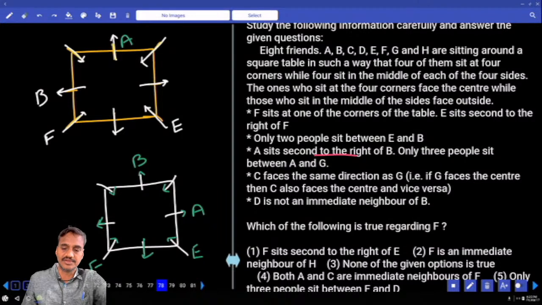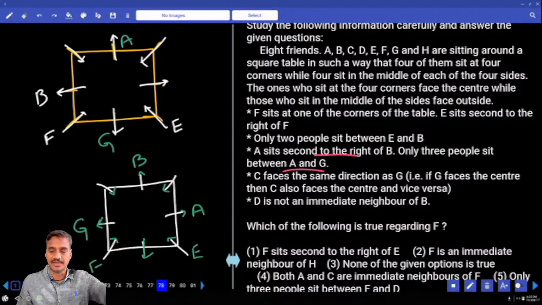Okay? Then A sits second to the right of B. Only 3 people between A and G. Among these 8 persons, 3 persons in between is nothing but they are opposite to each other. A and G are opposite. Here also A and G are opposite. And C faces the same direction as G. G is away, C must also be away. Now G is away, here also C must be away.